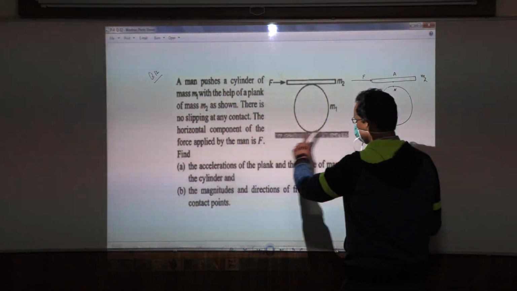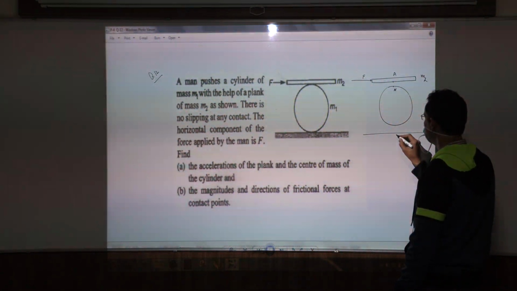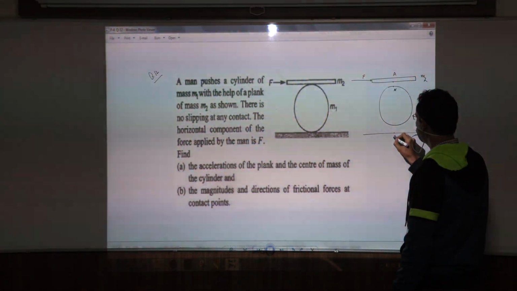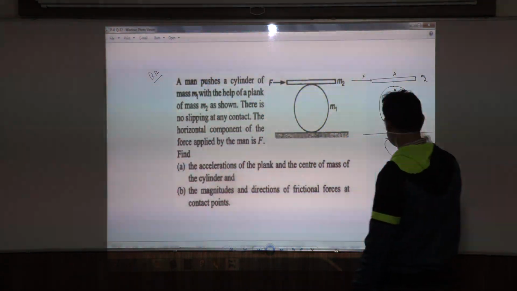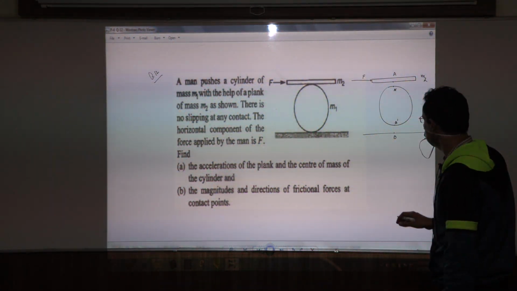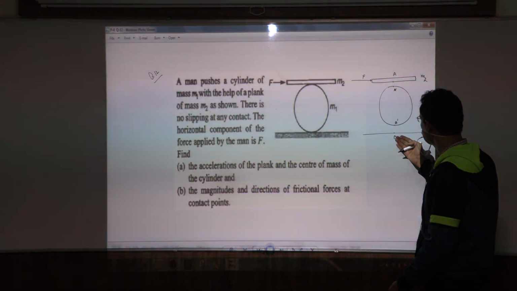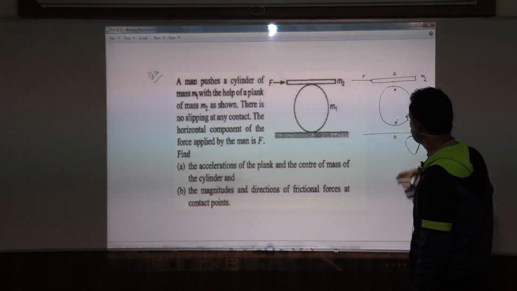Now the important thing over here is this is ground or the earth, right? And this is not moving. Let us take a point B over here on the ground, and B dash is the corresponding point on the cylinder which is touching B. Or you can imagine that B is a straight line going into the board.